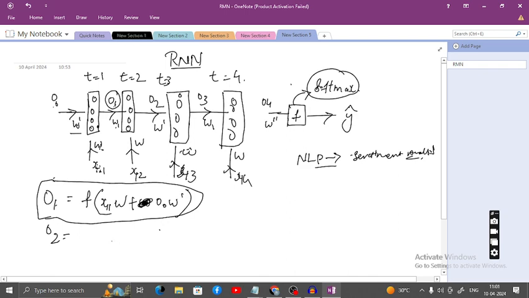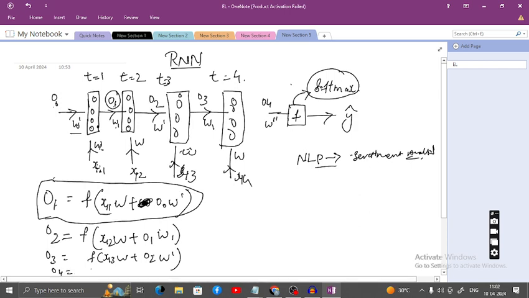One thing is there, I will tell you what is happening in RNN. Some minor differences are there. So here also, what is O2? What is the input? X12 W plus O1 W dash. Similarly, O3 is equal to the activation function of X13 W plus O2 W dash.